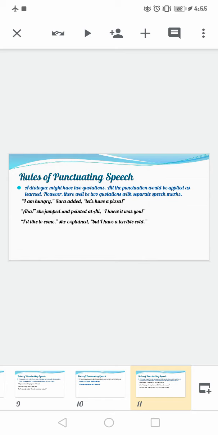She jumped and pointed at Ali. Now this entire part, she jumped and pointed at Ali, this is your reporting speech, the entire part. Then reporting speech, comma, inverted commas start, and because the previous part of the dialogue ended with the exclamation, now when we are continuing the same dialogue, we have to start with a capital letter. So you can see comma, inverted commas start, I knew it was you, exclamation mark, inverted commas closed.